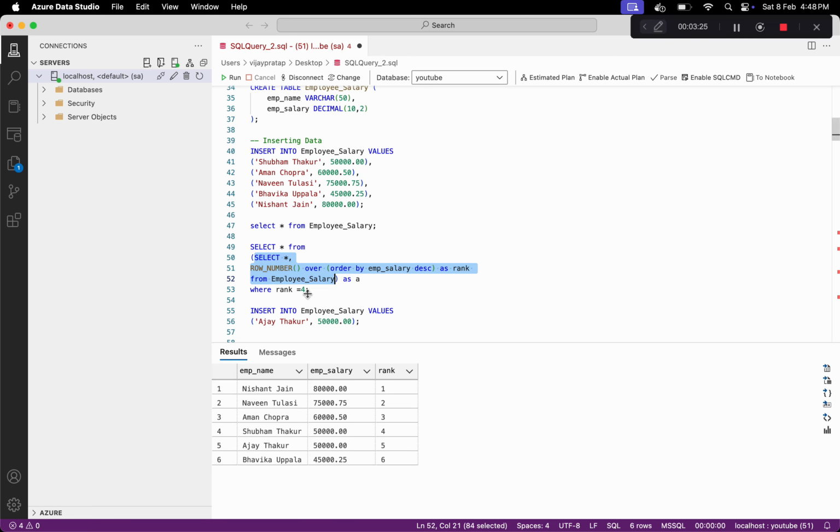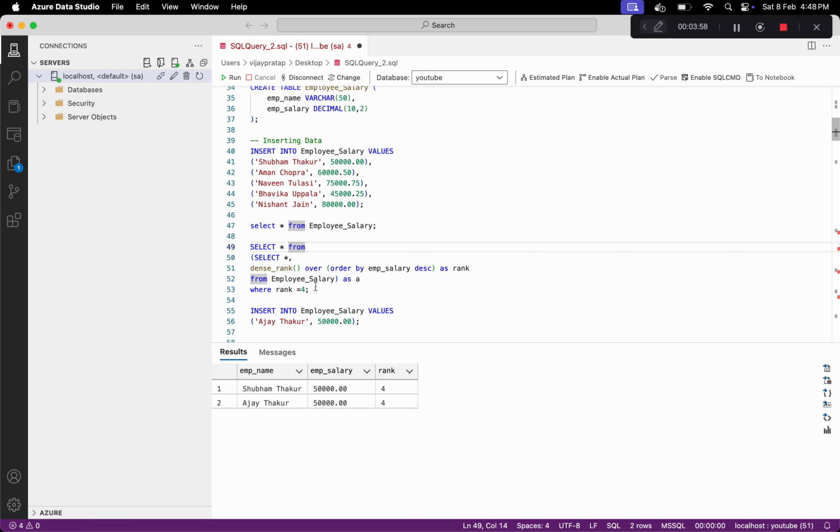So to solve this, we need some way to assign the same rank to these two salaries, right? And instead of row number we can use dense rank, in the same query I am using. So now let's rerun this inner subquery. Currently you can see we are getting 4 and 5, but let's rerun this, and now you can see this issue is fixed. So we have two rows for this fourth highest salary, and when we filter by using this query, we will get the two rows. So this is how we can solve this question.